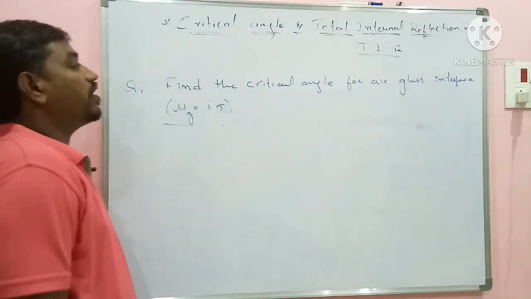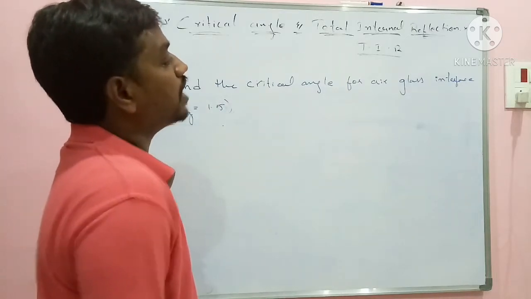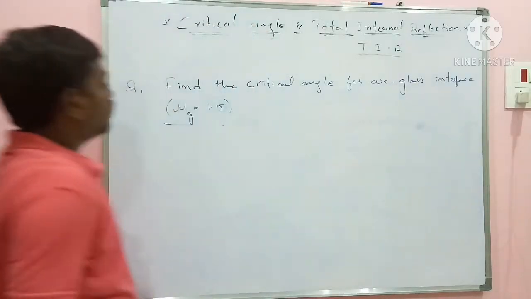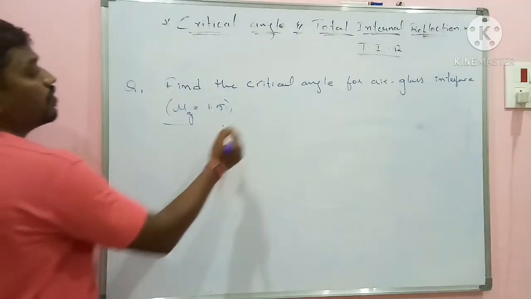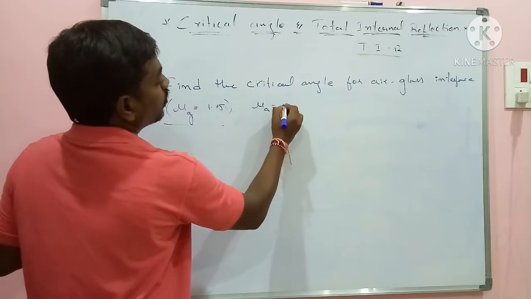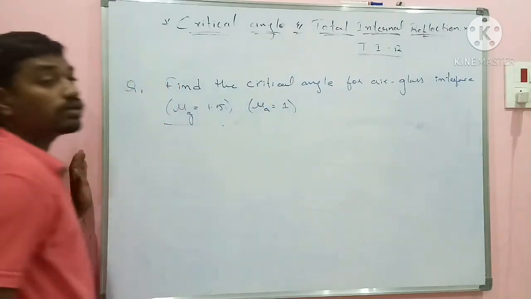So what is he asking? Find the critical angle for the air-glass interface where mu g is equal to 1.5, and you know mu air is taken as 1, so no need to mention that.